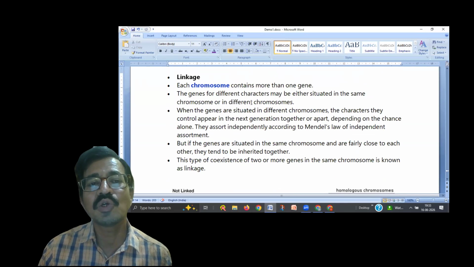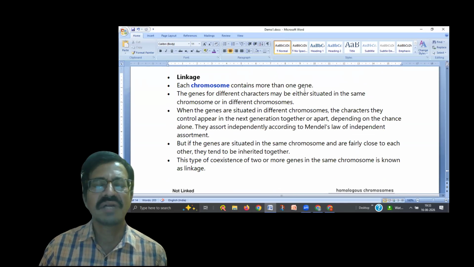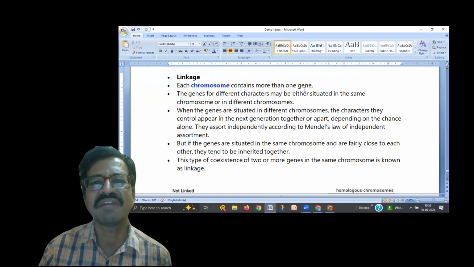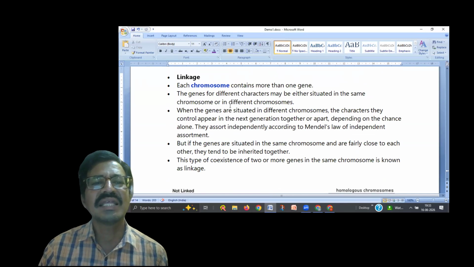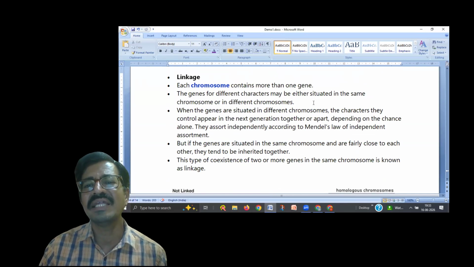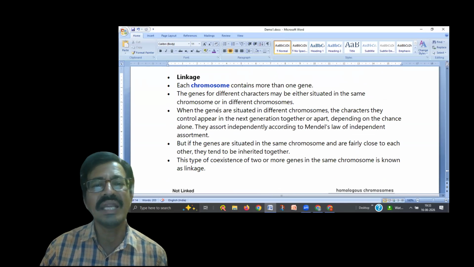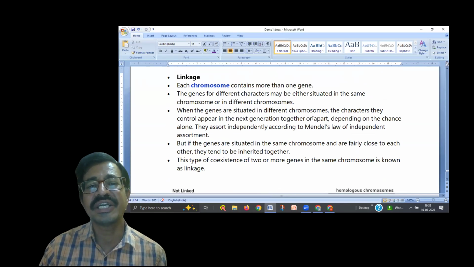Each chromosome contains more than one gene. The genes for different characters may be situated either in the same chromosome or in different chromosomes. When the genes are situated in different chromosomes, the characters they control appear in the next generation together or apart depending on chance alone.